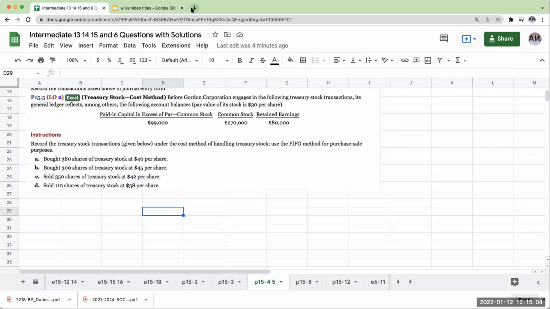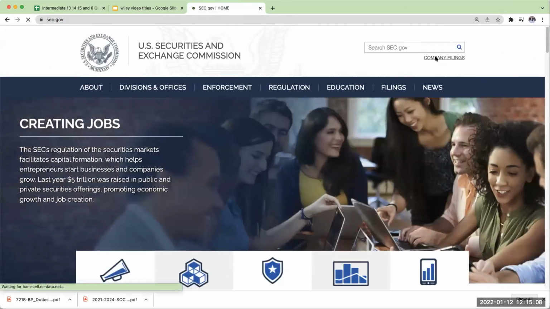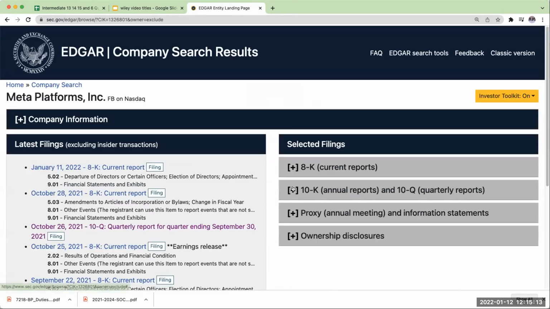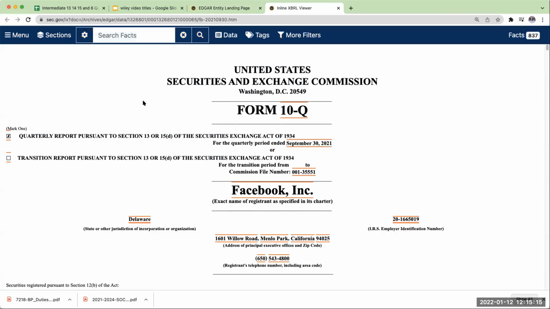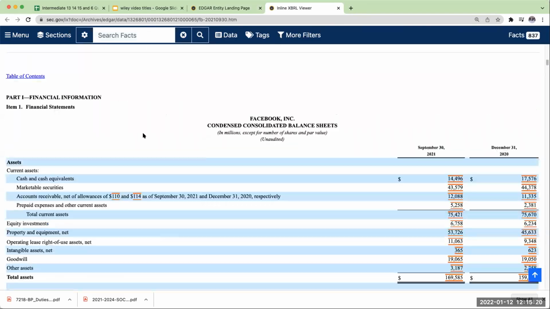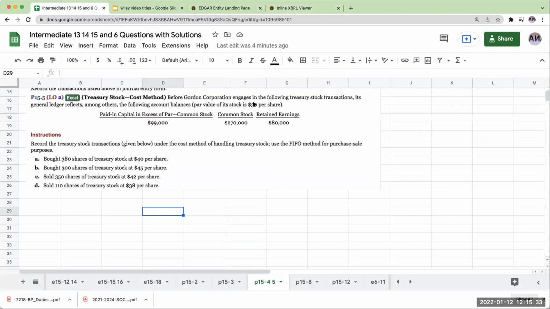If I go to Meta Platforms, which is another way of saying Facebook rebranding itself, right over here, par value is 0.00006 per share. Par value would never be this high. If you're writing this par value this high, it's April 20th someplace.